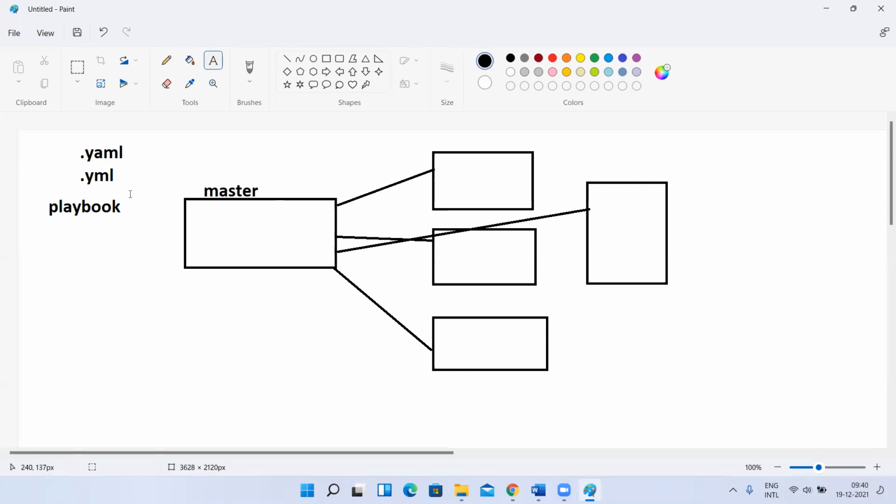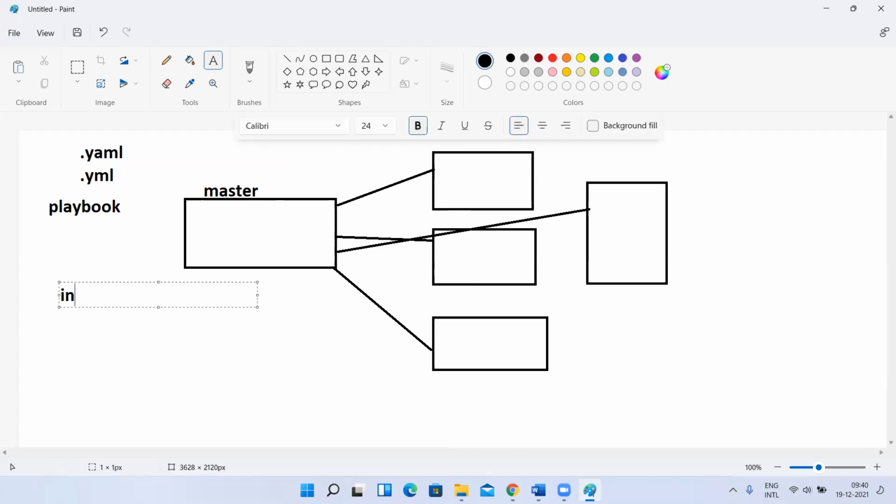Now when I execute a playbook, how does your master know that I want to execute on all these machines? First, you have to make the communication, and there will be one more file called inventory.